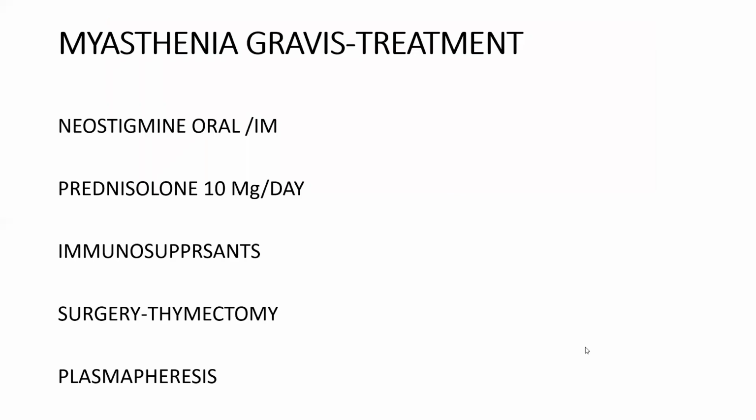And what is the treatment protocol for myasthenia gravis? This treatment protocol includes three kinds of treatment. Number one, medical treatment. And then if it fails, we go for surgical treatment. And if it still fails, we'll go for plasmapheresis. This is the final mode of treatment for myasthenia gravis.